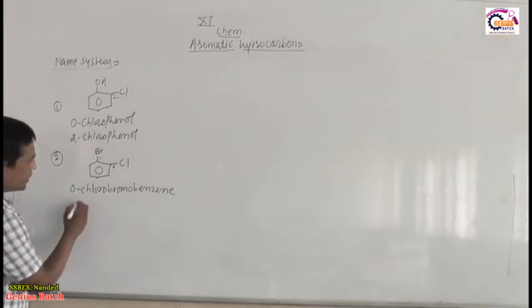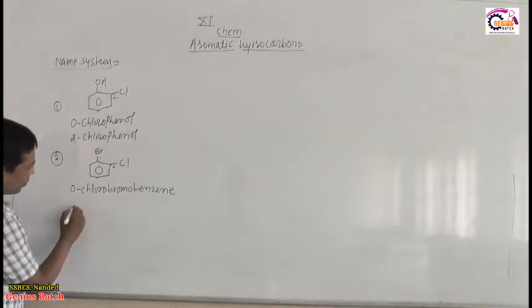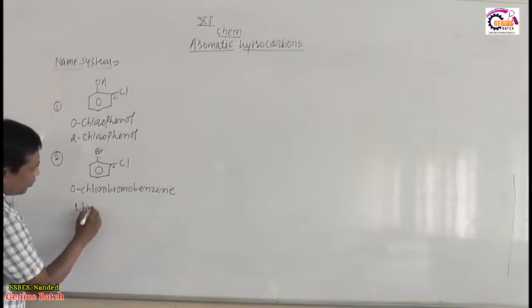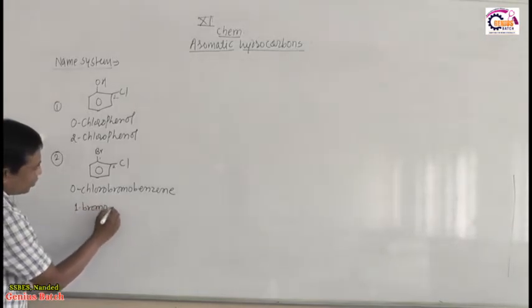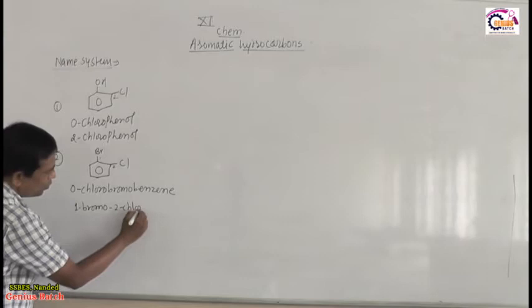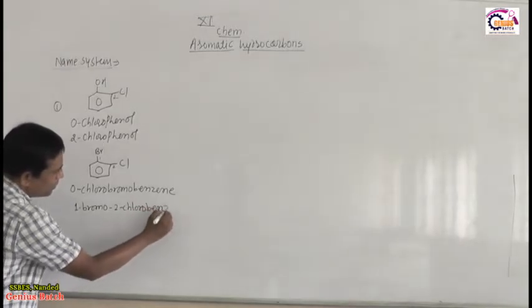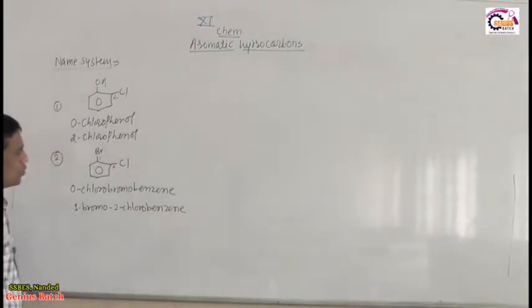Then the IUPAC name is 1-bromo-2-chlorobenzene. So B comes first, therefore 1-bromo-2-chlorobenzene.